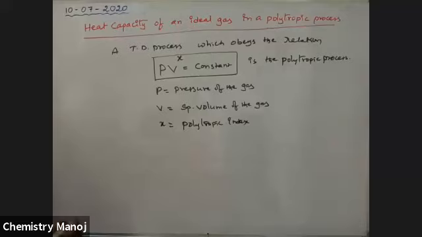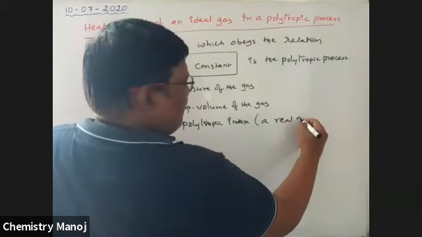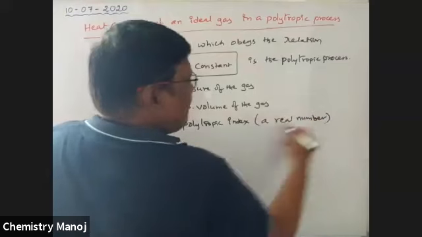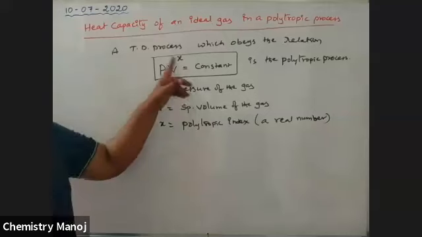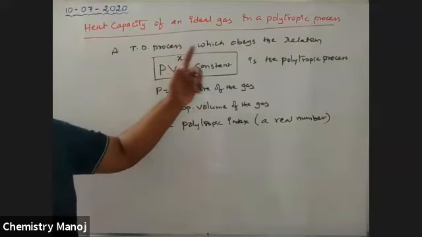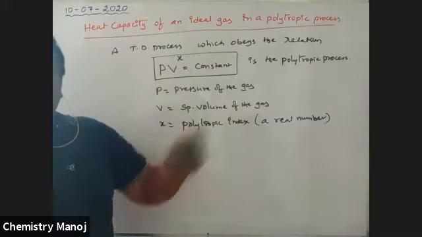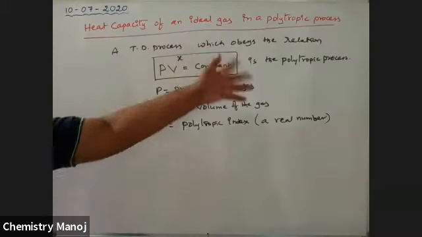Polytropic index is nothing but a real number. So the x value changes from process to process. For example, if it is an isothermal process, x is equal to 1, that is PV is equal to constant. For an adiabatic process, x is equal to gamma, PV power gamma is equal to constant.